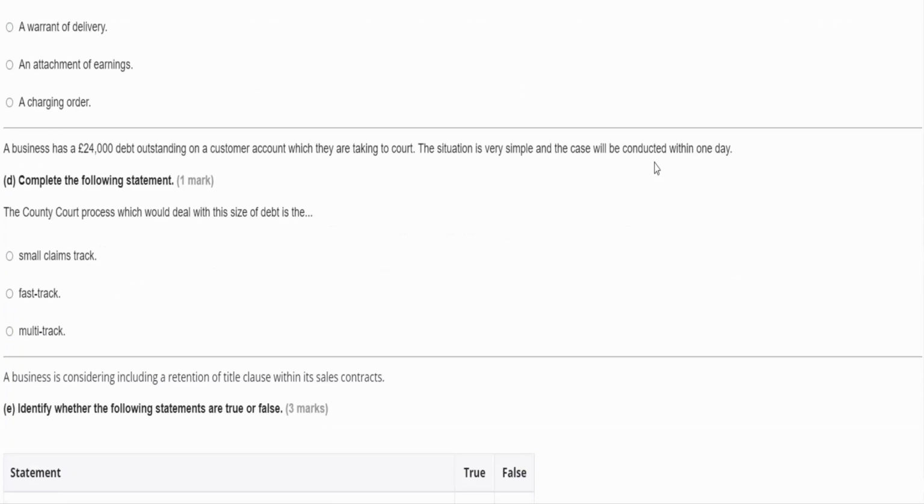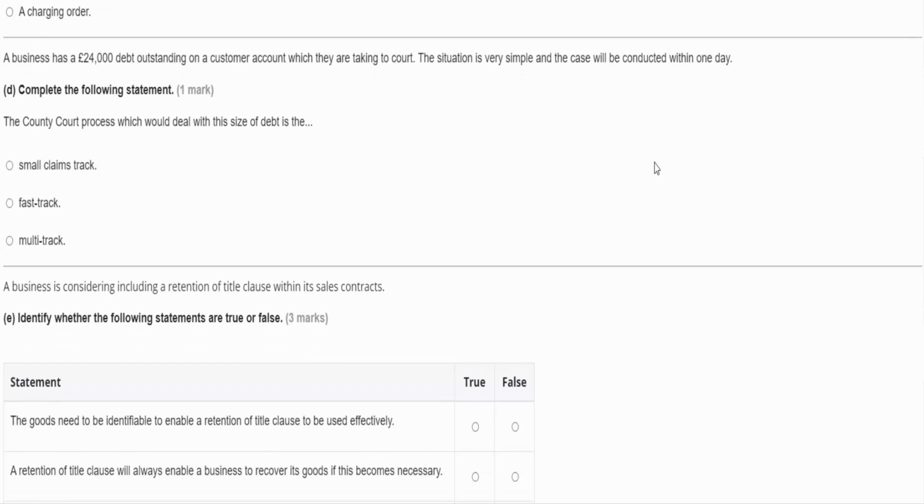In Part D then, we're told a business has a £24,000 debt outstanding on a customer account which they are taking to court. The situation is very simple and the case will be conducted within 1 day. So the county court process which would deal with this size of debt is... Well, we have three choices here: the small claims track, the fast track and multi-track. The small claims track can only be dealt with uncomplicated claims, which this one is, but only for a value under £10,000. So notice in this question they tell us that the amount owed is £24,000, so that's too much to be going through the small claims track.